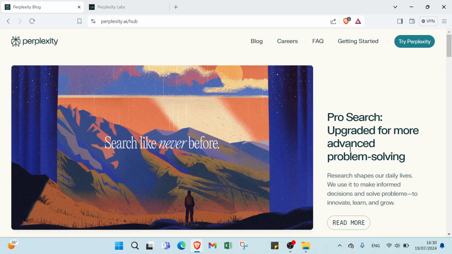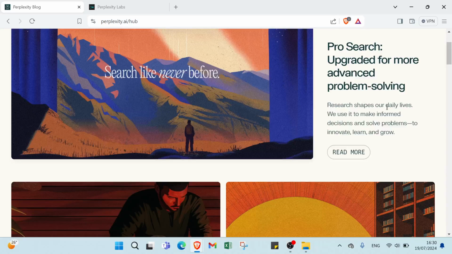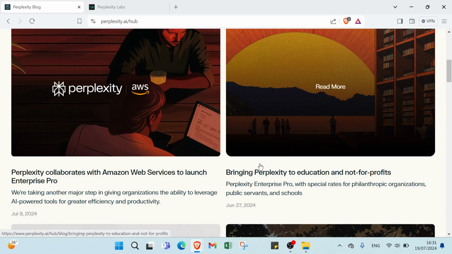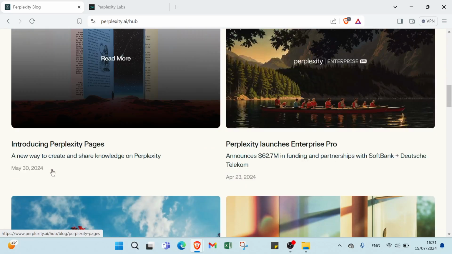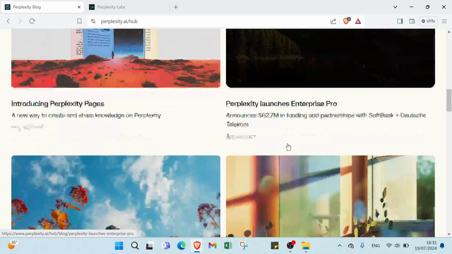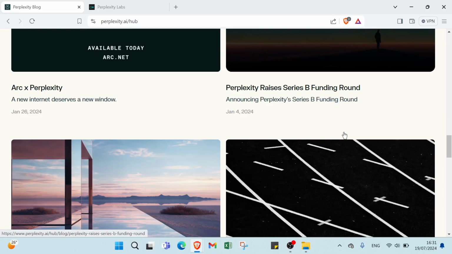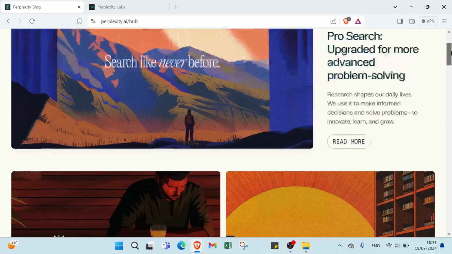Processors upgraded for more advanced problem solving, research shaped our daily lives. We use it to make informed decisions and solve problems, to innovate, learn, and grow. So here we have Perplexity collaborates with Amazon Web Services to launch Enterprise Pro, bringing Perplexity to education and nonprofits. As you can see, introducing Perplexity Pages, Perplexity launches Enterprise Pro, Perplexity Pro is coming, and a very good thing, as you can see, you can just scroll down and click over the one you want.